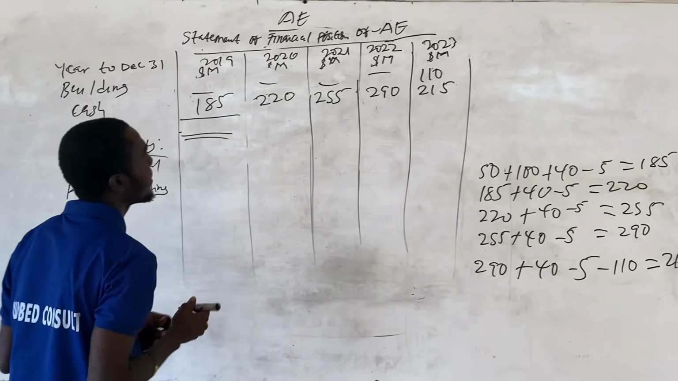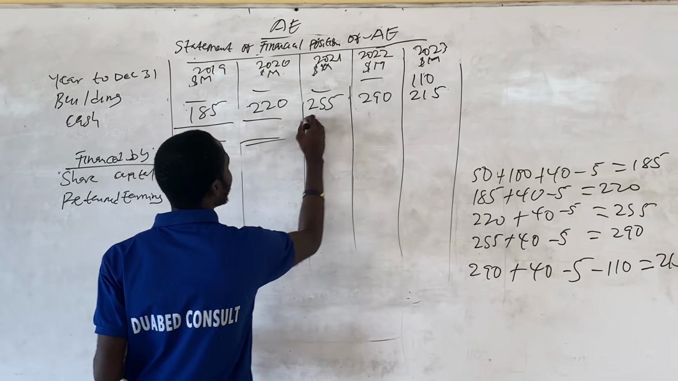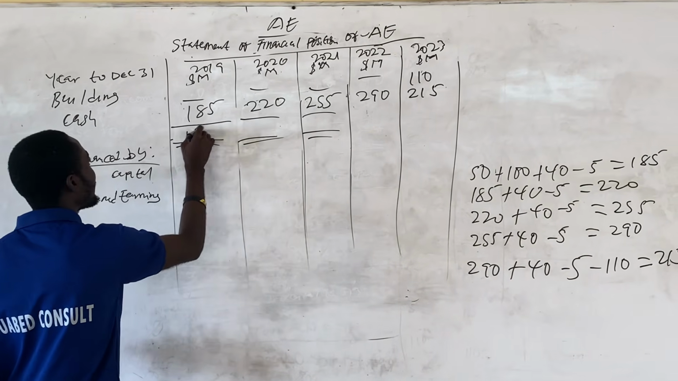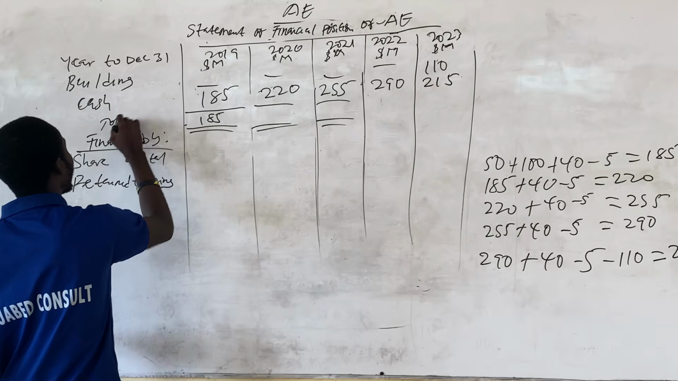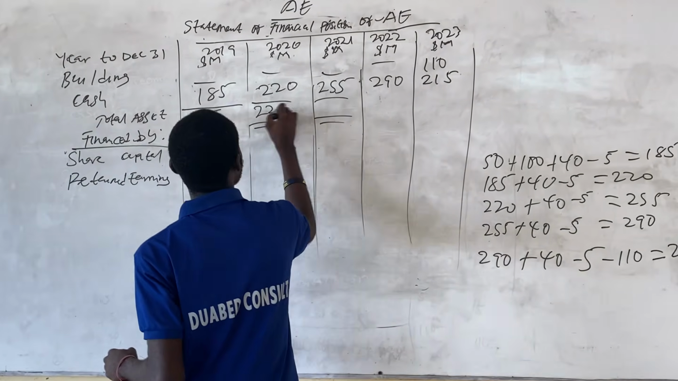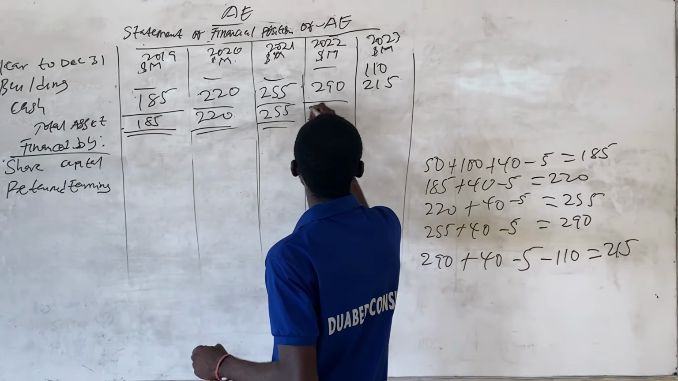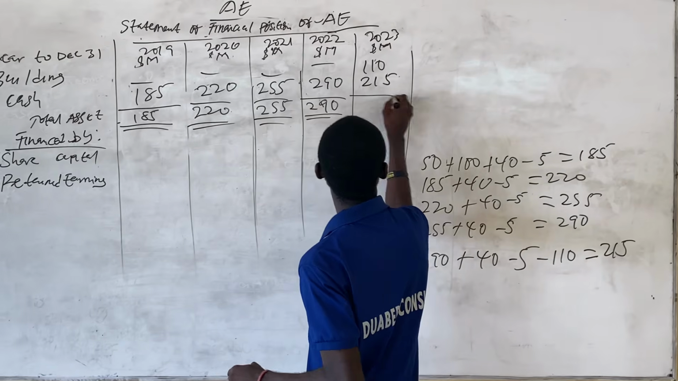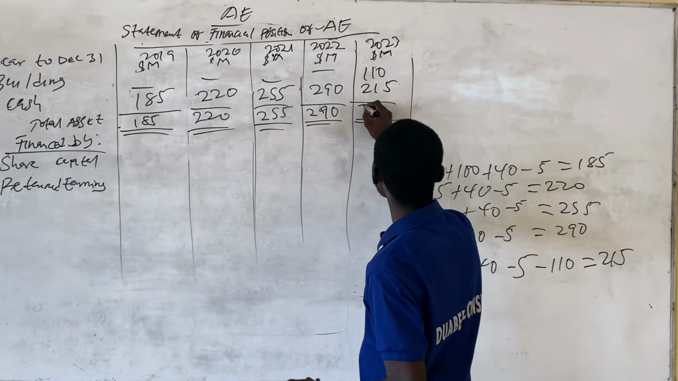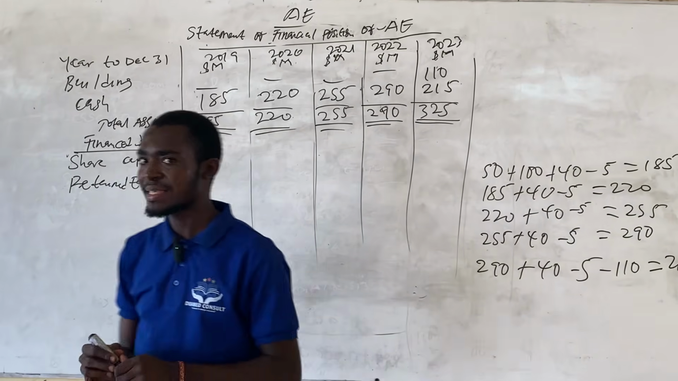So you add the building to the cash to get the total asset. Okay, so over here we have 185. That's total asset. Over here 220, 255, 290. And then this will give us 325. So we are done with the asset aspect.